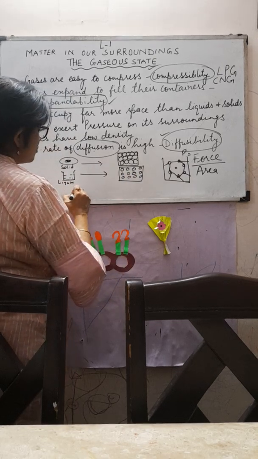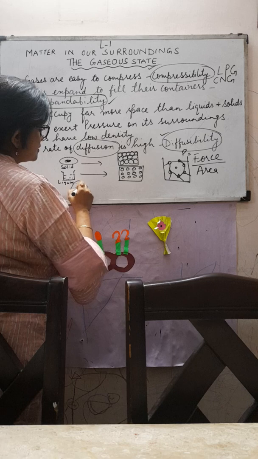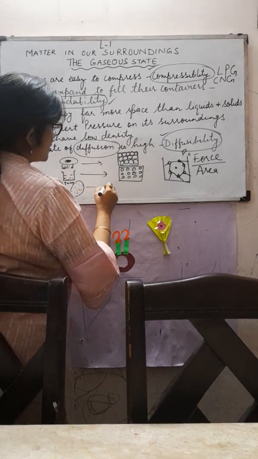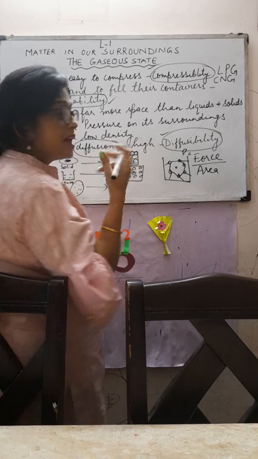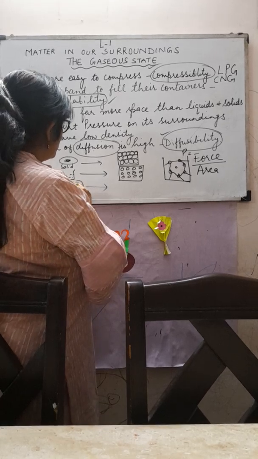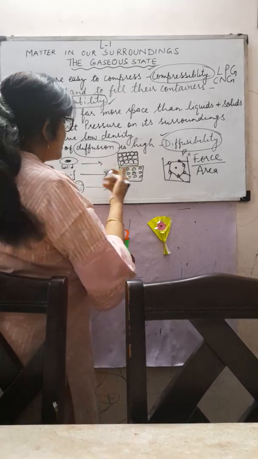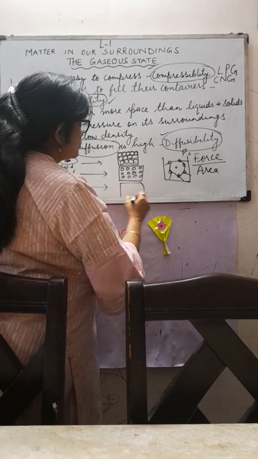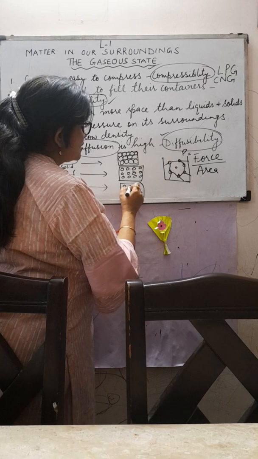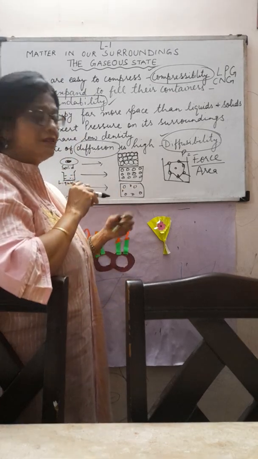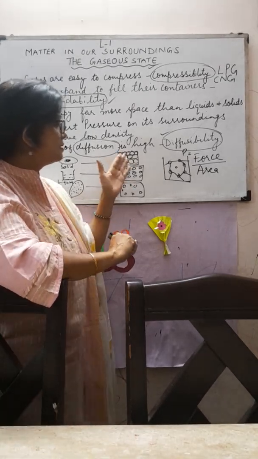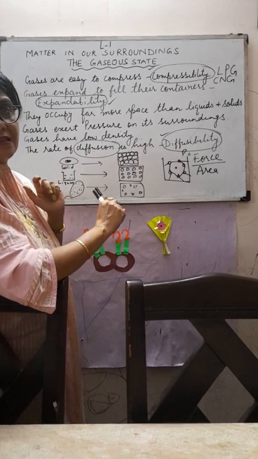And if it is a gas, suppose a balloon is there. So in this balloon, what is being filled? Gases are filled. You can ask a balloon seller also which gas he fills in all these balloons, and how much quantity he uses to fill how many balloons. You can ask, observe these questions. So what will be the scenario over here? The particles are free to move in any direction. There is so much space in between the particles. So this is the solid state, liquid state and gaseous state, right?